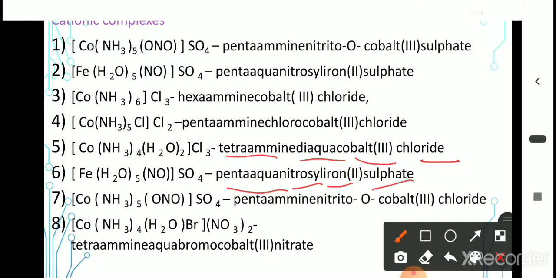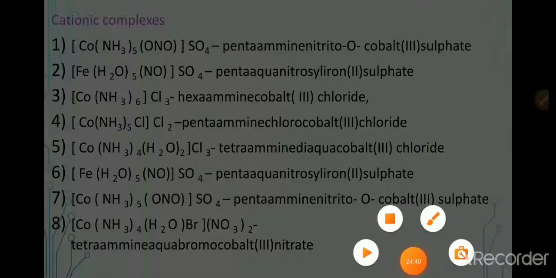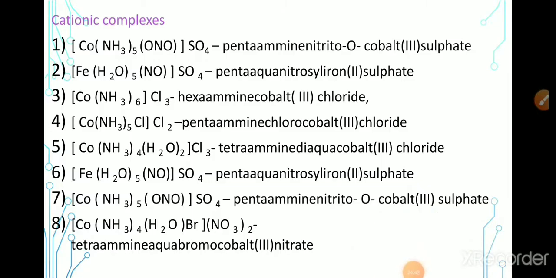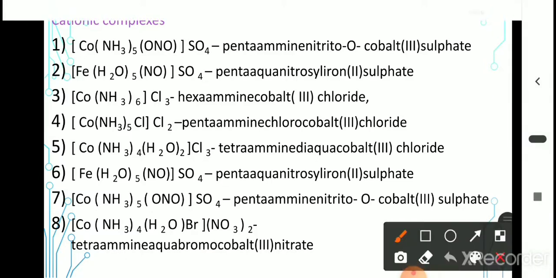Next one, [Co(NH3)5ONO]SO4. Pentaammine, then the nitrito-O. Since it is an ambidentate ligand, it is bonded through the oxygen. NO2 is written as ONO. Don't confuse here. ONO, it is bonded to the oxygen. Therefore, pentaammine nitrito-O, and the central metal ion is cobalt. Pentaammine nitrito-O cobalt(III) sulfate.